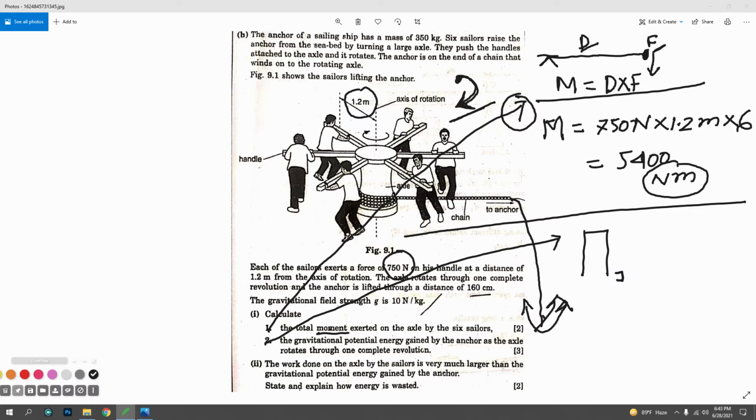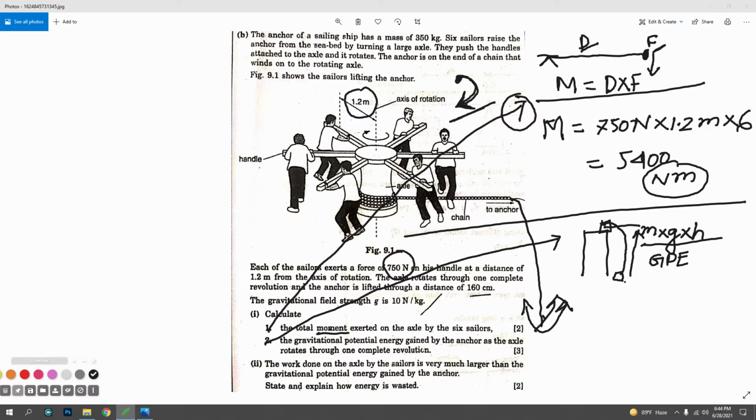Bricks are being taken up to the 6th floor. What is the mass of the bricks? What is the gravitational force on the bricks? What is the height of this 6th floor building?